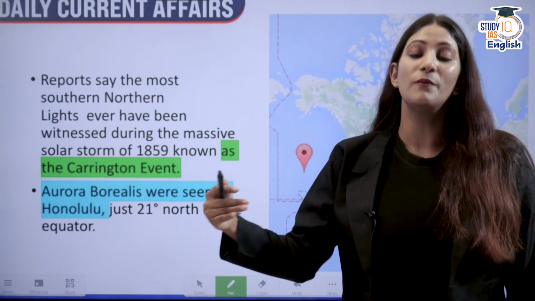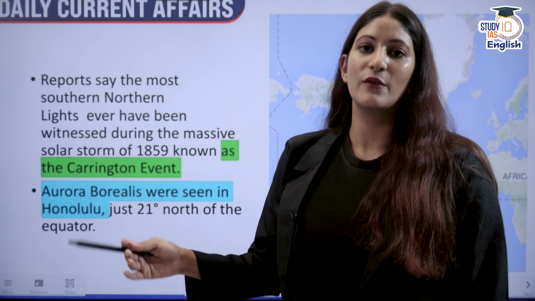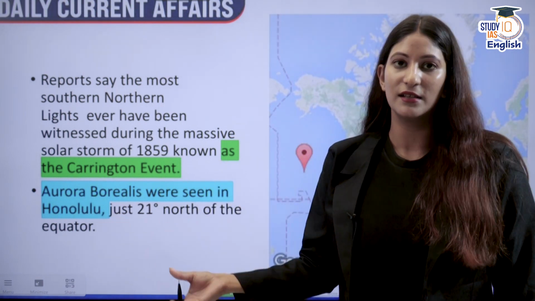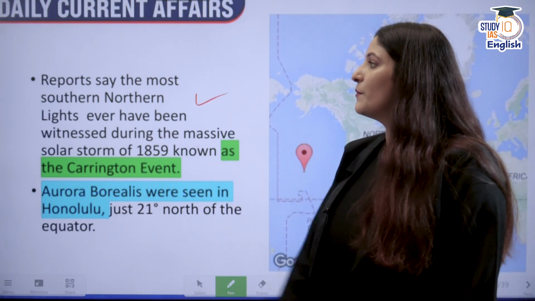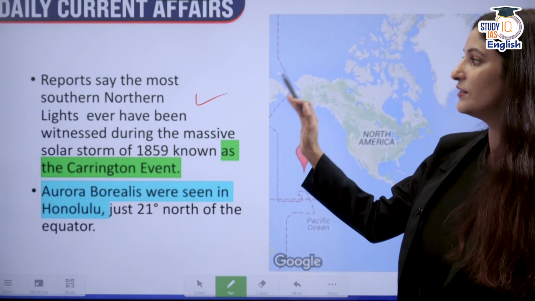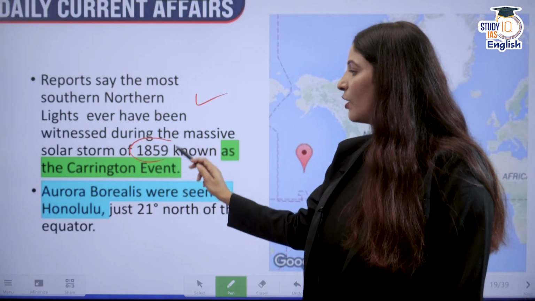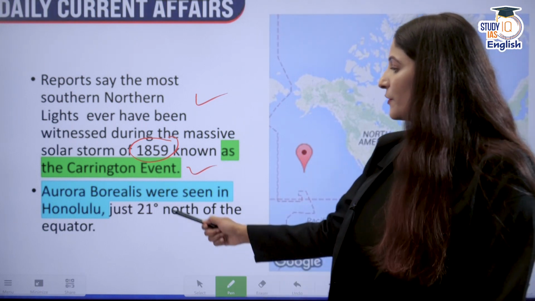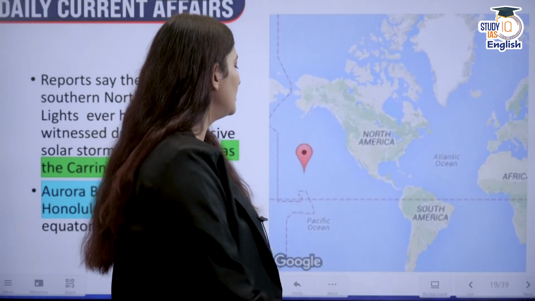However, right now India is also closer to the equator. Of course, the equator passes very near to portions of India. That is why it is nearly at the equator. But reports have also suggested that the most southern northern lights were witnessed during the massive solar storm of 1859, known as the Carrington event. Aurora borealis was actually seen at Honolulu, and this was pretty close to the equator.